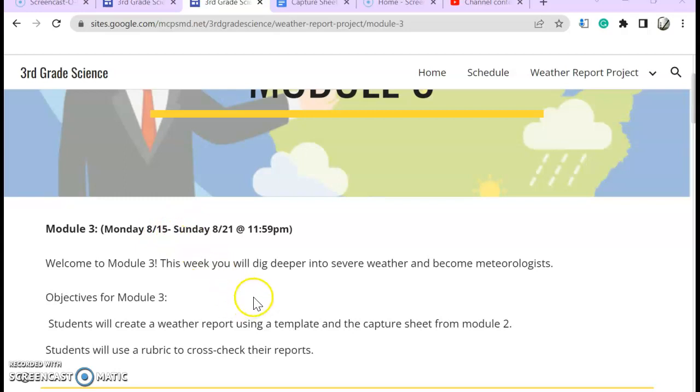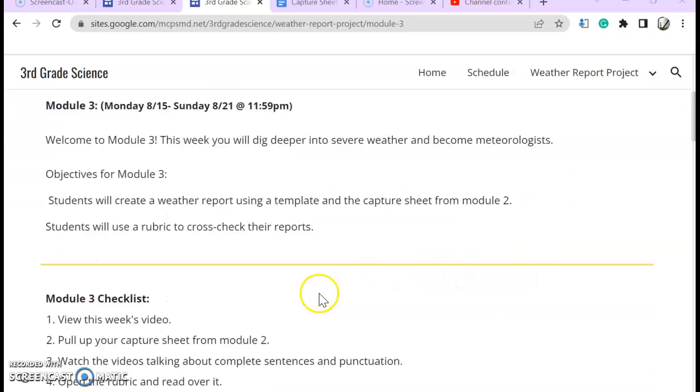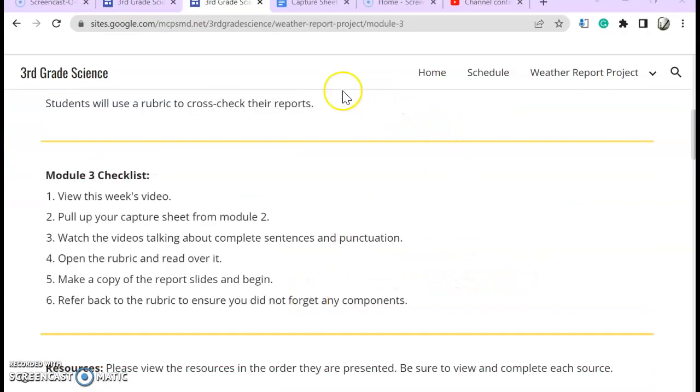So this week, you are going to be digging deeper into severe weather and you are actually going to become a meteorologist. Your objectives for this week: students will create a weather report using a template and the capture sheet from Module 2, and students will use a rubric to cross-check their reports.